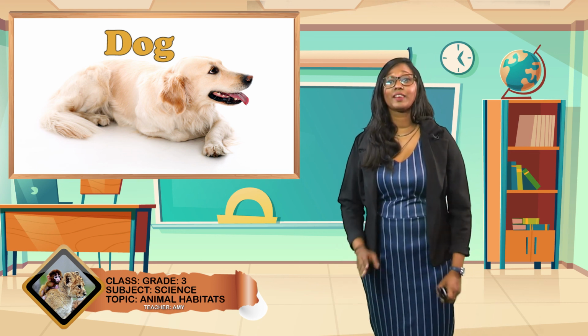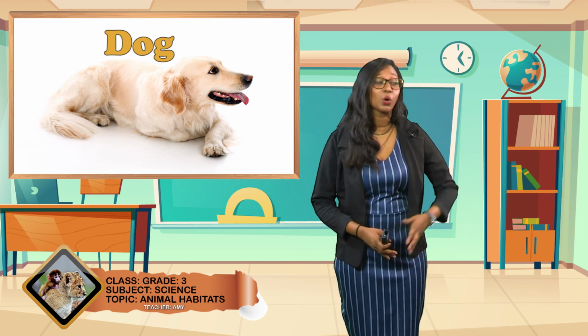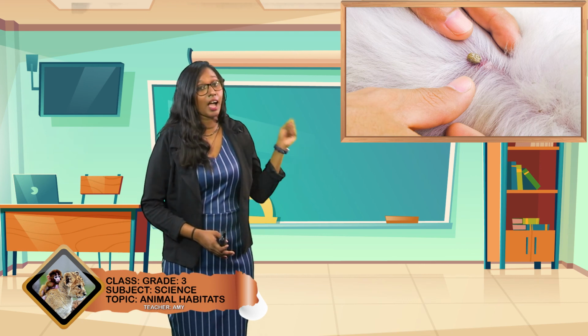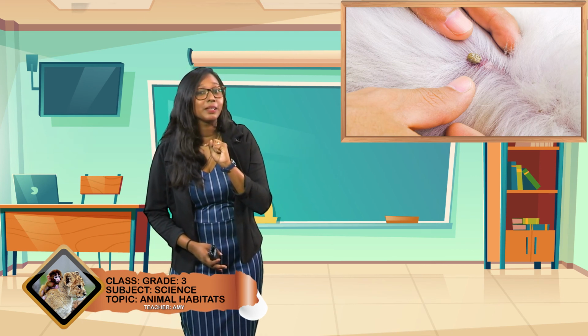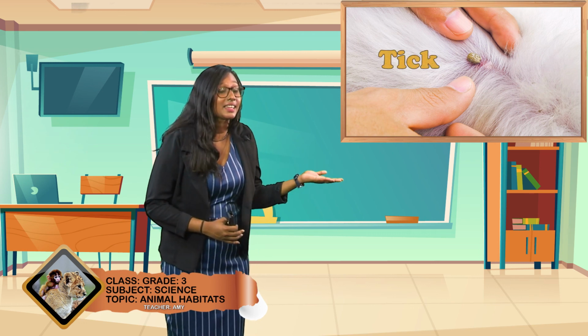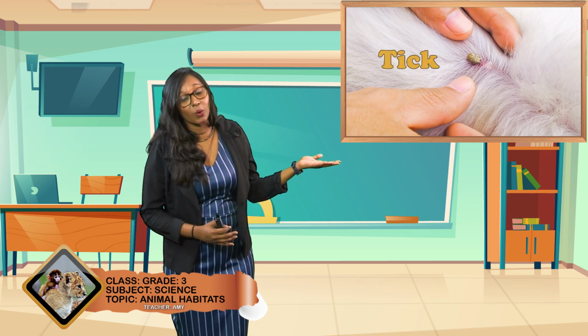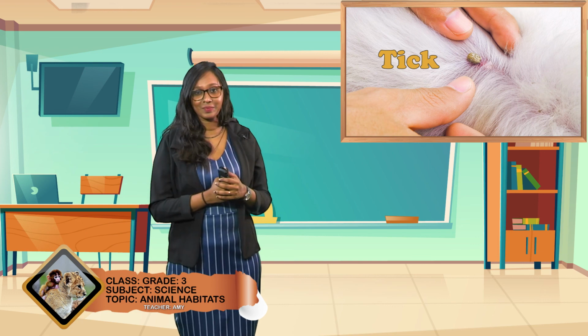And then we have animals that can be found on other animals. And one example of that animal is the tick. They can be found on other animals.